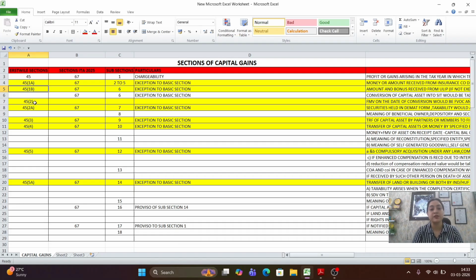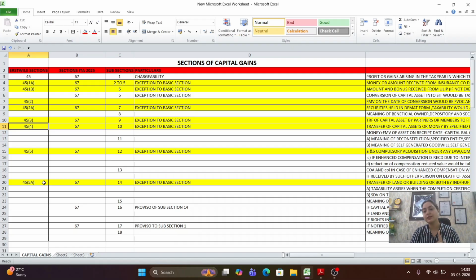There was section 45(2), conversion of capital asset into stock-in-trade; 45(2A), which talks about securities held in demat form; 45(3) and (4), which talk about transfer of capital asset by a firm to a partner or by a partner to a firm. Similarly, there were 45(5), compulsory acquisition, and 45(5A), transfer of capital asset by an individual or HUF under a specified agreement. All these sections have been merged into section 67. So now there will only be a single section rather than using subsections 1A, 1B, 2, 2A.